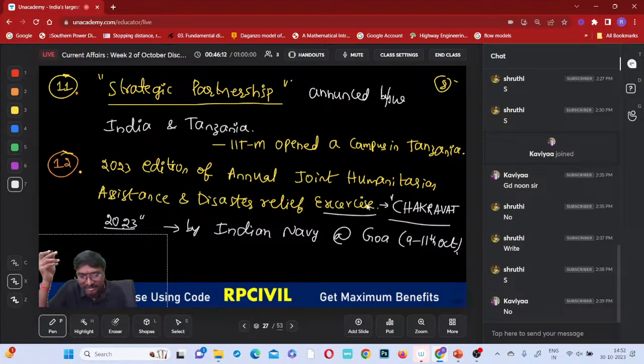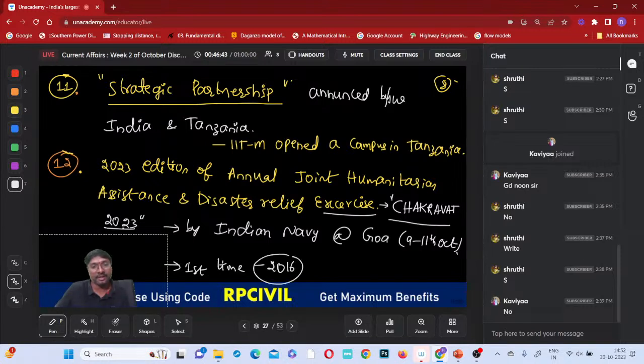Where was the first edition of this HADR, humanitarian assistance and disaster relief, done? In 2016 it was done for the first time by the Indian Navy.